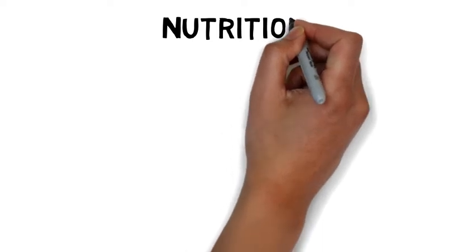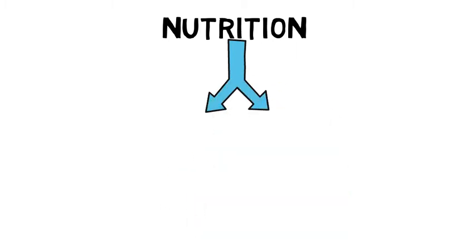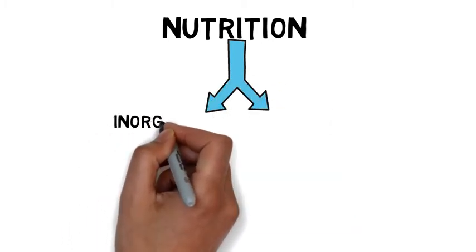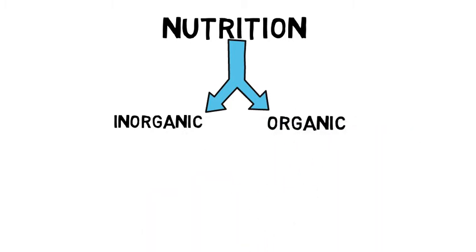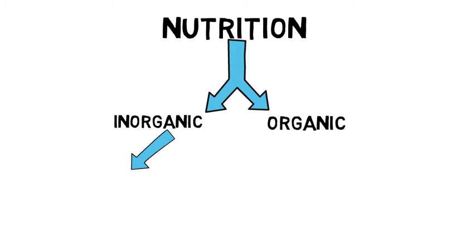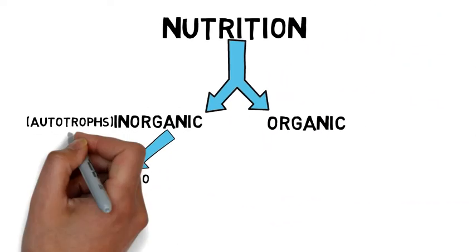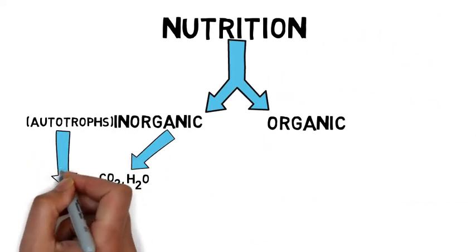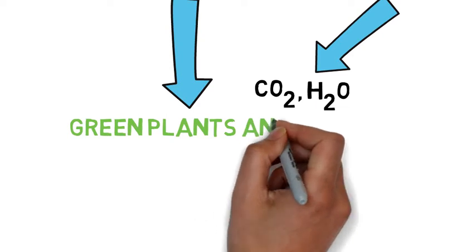So, nutrition, I have separated this in two parts. One is the organisms that take inorganic substances as their nutrients, and one is organic, the organisms that take organic compounds that are there in the environment as nutrients. Inorganic compounds contain carbon dioxide and water. The organisms who take inorganic substances as nutrients are called autotrophs. Autotrophs contain green plants and some bacteria.